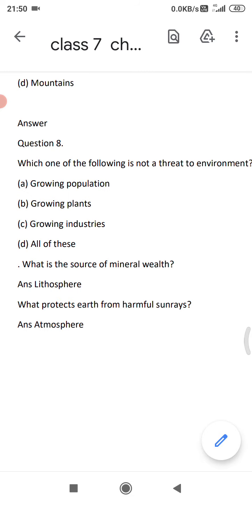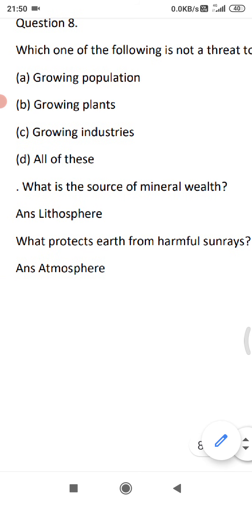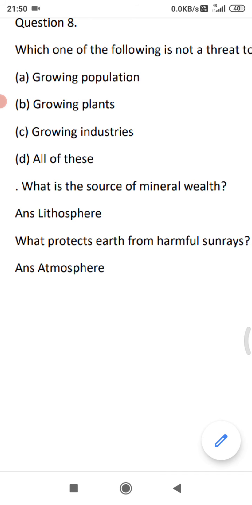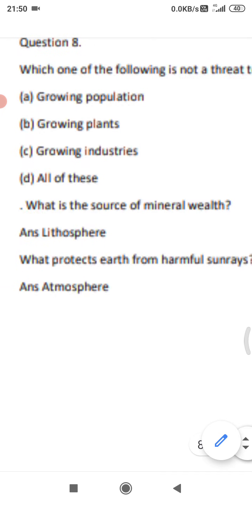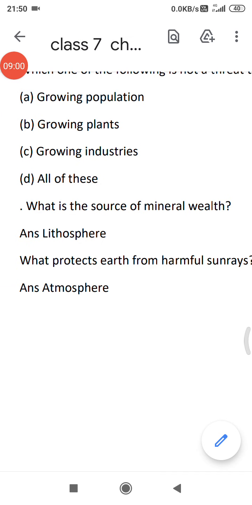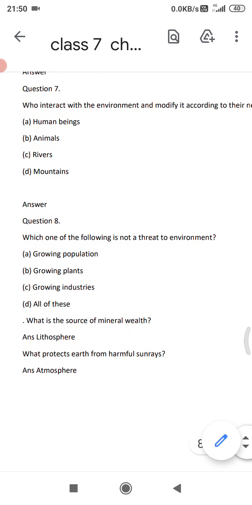Next, what is the source of mineral wealth? All the minerals are found in lithosphere, means on the land part. Lithosphere we have discussed, lithosphere is the sphere of rocks, the land part. Who protects earth from harmful sun rays? Yes, atmosphere. Our atmosphere protects us from harmful ultraviolet rays of the sun.